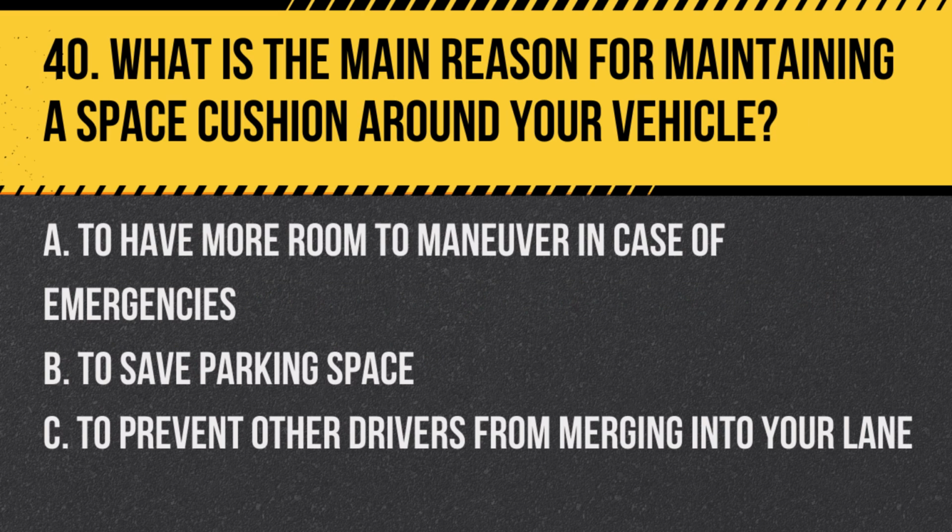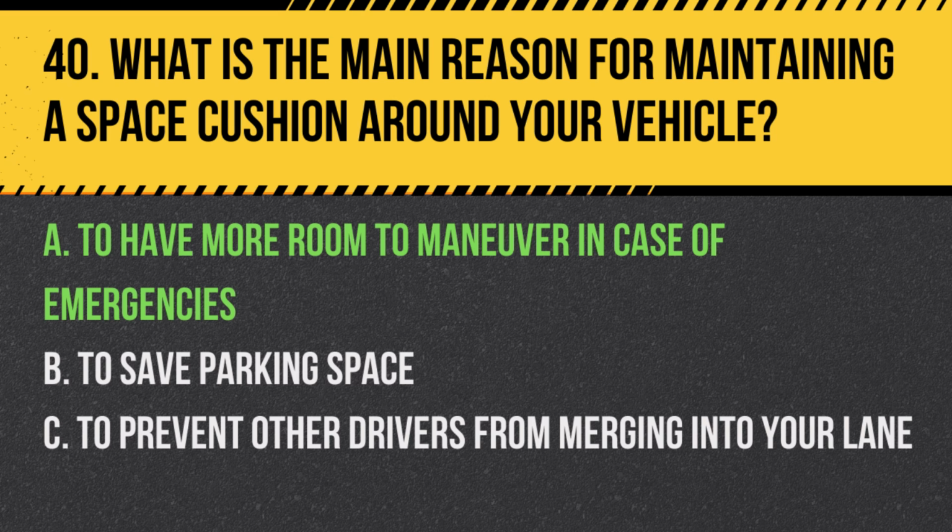Question 40. What is the main reason for maintaining a space cushion around your vehicle? A. To have more room to maneuver in case of emergencies. B. To save parking space. C. To prevent other drivers from merging into your lane. Answer. A. To have more room to maneuver in case of emergencies. Maintaining a space cushion gives you time to react and space to move in case of sudden stops, emergencies, or unexpected obstacles.